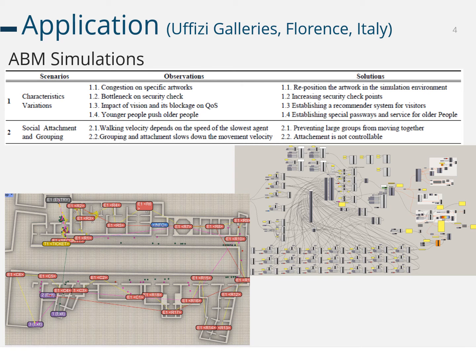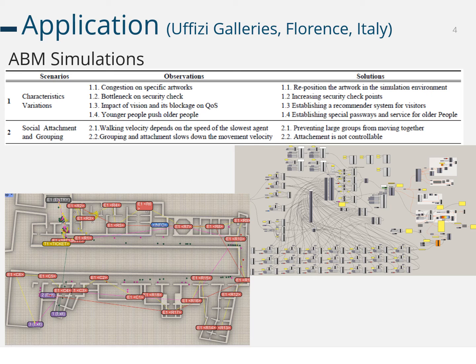We applied our approach to crowd monitoring of the Uffizi galleries in Florence, Italy. We gathered data for approximately 2 years regarding human behaviors and interaction, and then fed our simulation with that. We considered two scenarios, as you see in the table. One is regarding the usual human behavior that may create congestion, and the next scenario was regarding human grouping and social attachment.